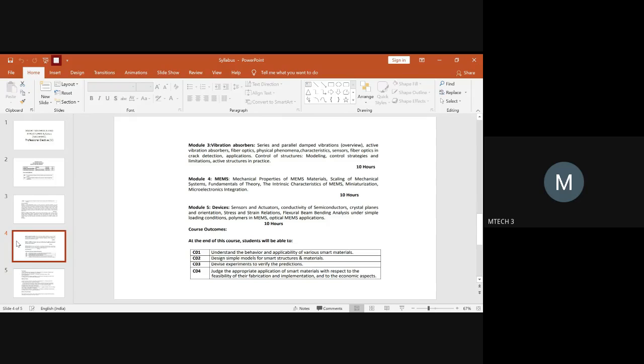So you can go for Bloom's taxonomy K5 and K6 level also. Okay. So your title is finalized, Sukrut. It's on active vibration absorbers for any application related to the industry or any organization approach. Okay. Yes, ma'am. Okay, Sukrut is done.